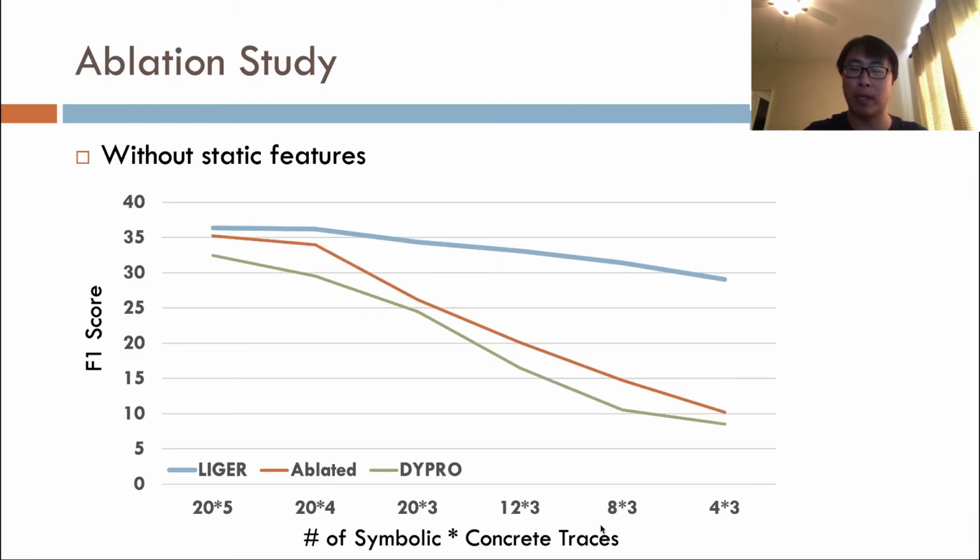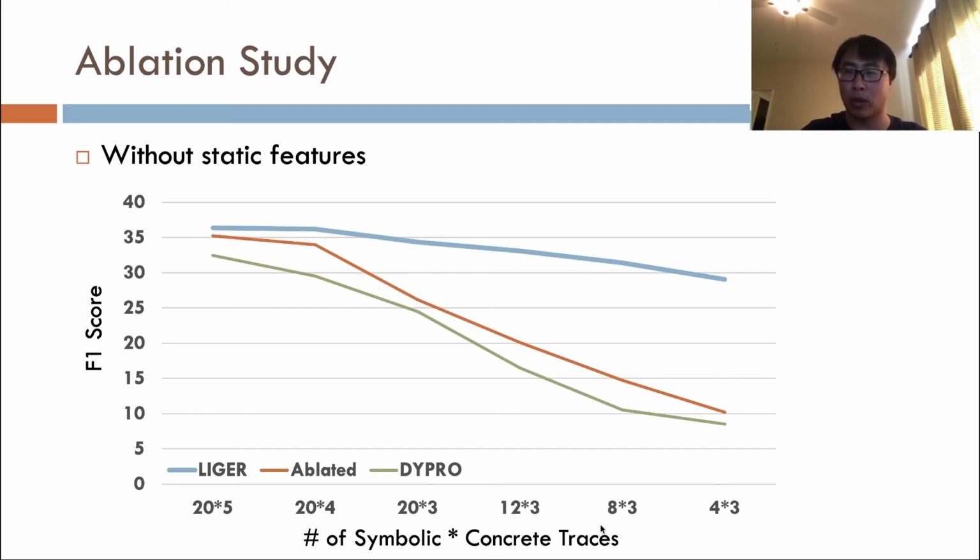We also performed an ablation study to review the contribution of each feature dimension. In the first experiment, we removed the LSTM for encoding the AST of each statement in the trace, and retrained the ablated version using the training set of the subset of Java Large. For testing, we keep the same setup as shown in the previous slide, which starts with 20 symbolic traces and 5 concrete traces each. As we decrease the number to 4, the drop in accuracy is minor, indicating symbolic features are not so necessary when there are still enough concrete traces.